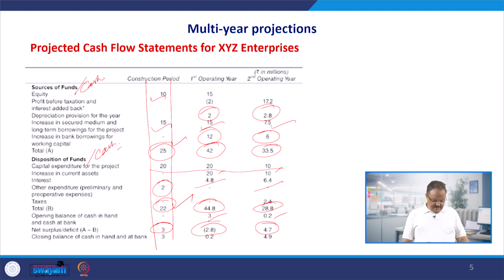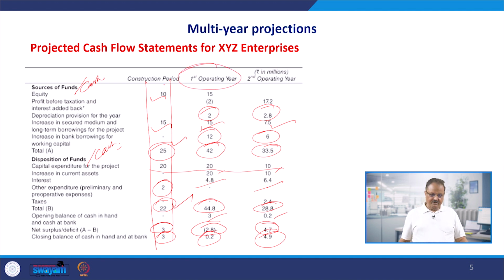And the closing balance of cash and bank balance therefore is 3 million in the construction period, 0.2 million in the first operating year, and 4.9 million in the second operating year. So now you can easily understand here that we had a state of loss in the first operating year.